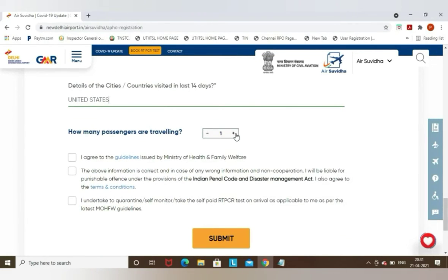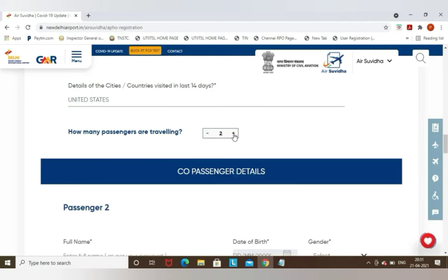Now you can see, friends, it is asking how many passengers are traveling along with you. If you are traveling alone, then you do not need to opt for this option. It should stay as one only. If someone is traveling along with you, you need to select two. That means you and one more passenger. If there are three passengers, then you need to select three along with you. Total three passengers are traveling.